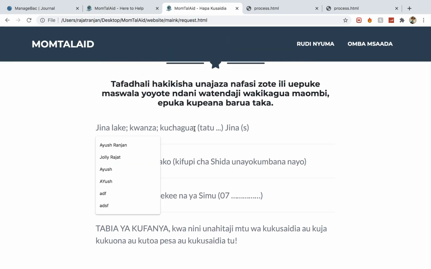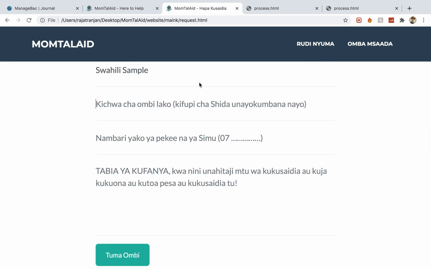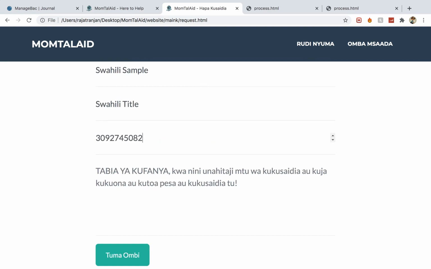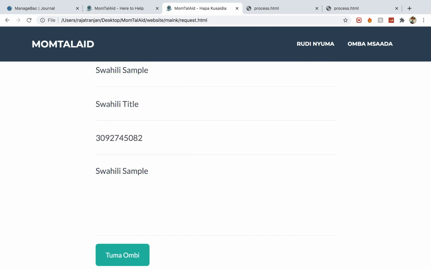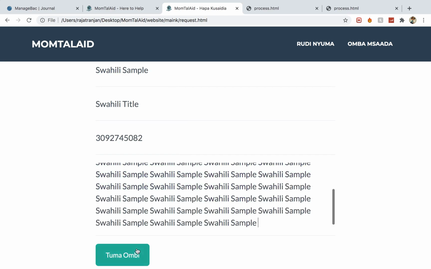And now here we're going to write Swahili sample, and let me just, I don't know why I'm not able to spell so well, and my title is going to be Swahili title. I'm going to give a random phone number. I'm just going to copy Swahili sample and just simply paste it everywhere. Okay, we're going to send this.